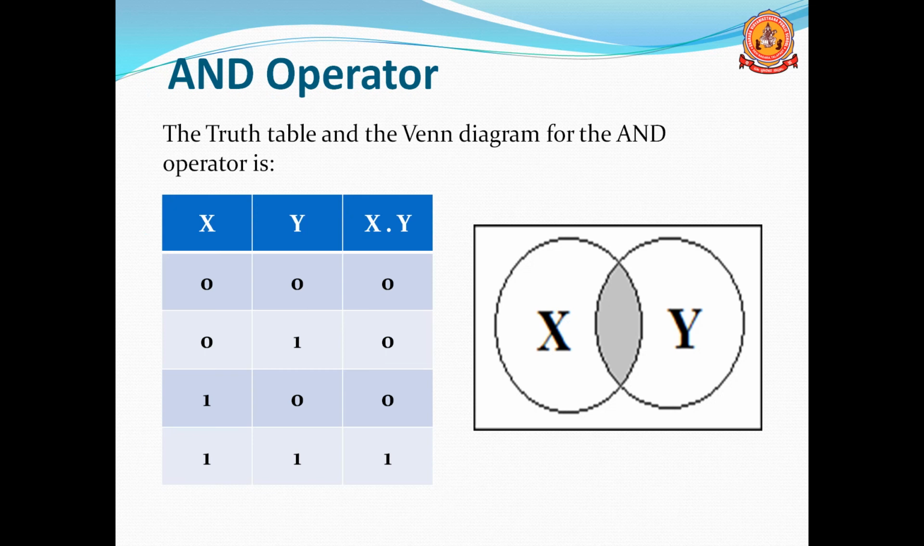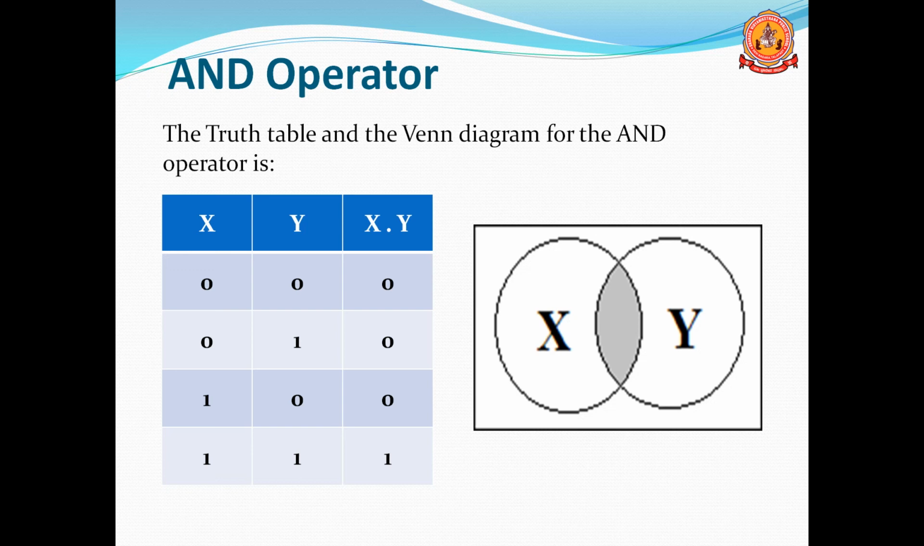And here is the truth table for the AND operator. Here X and Y are the two inputs and the output is X dot Y or XY. Here you can see: 0 and 0, output is 0. 0 and 1, output is 0. 1 and 0, output is 0. 1 and 1, output is 1. Whenever both the inputs are 1, then only the output will be 1. Otherwise, the output will be 0.